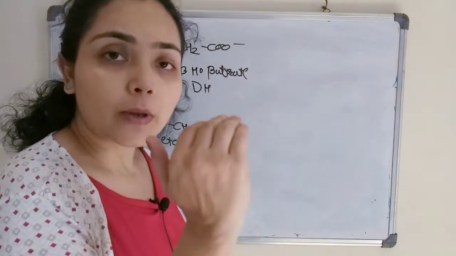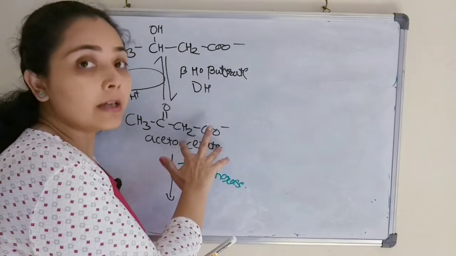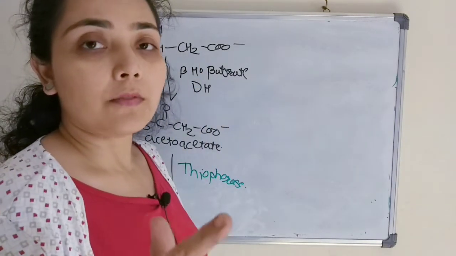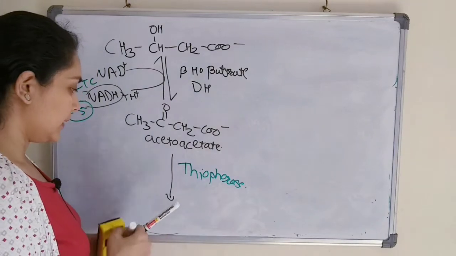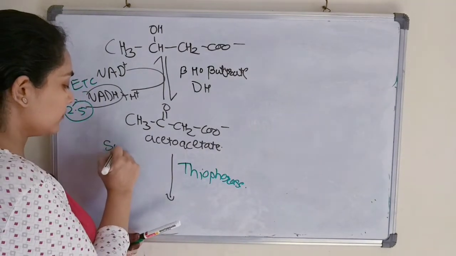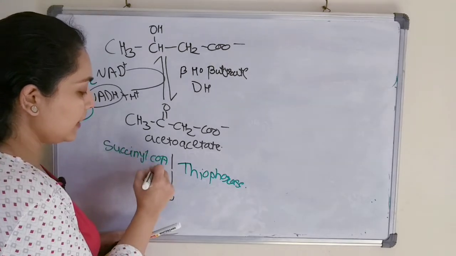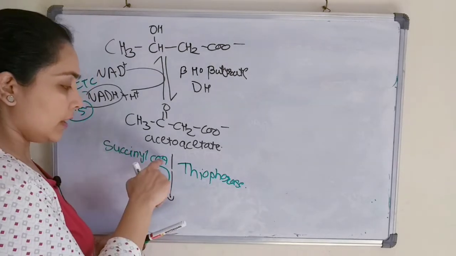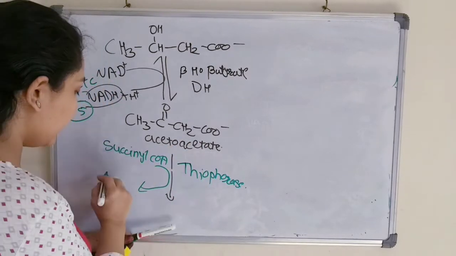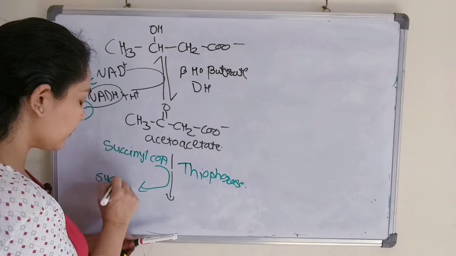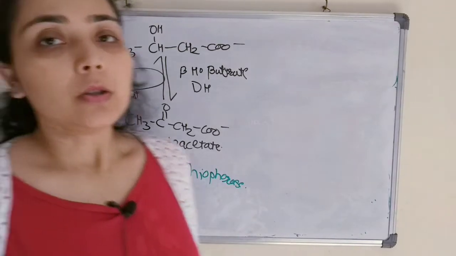What is thiophorase doing? It will transfer the coenzyme A to acetoacetate, and that coenzyme A will come from succinyl coenzyme A. So succinyl coenzyme A will transfer the coenzyme A to acetoacetate, and the product we will get here is succinate.